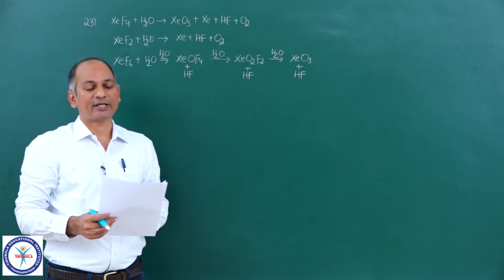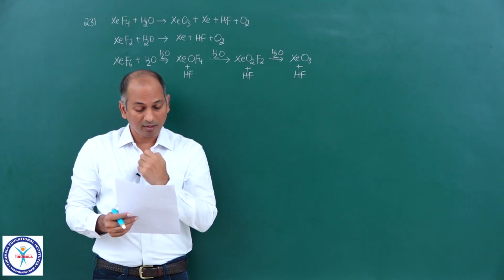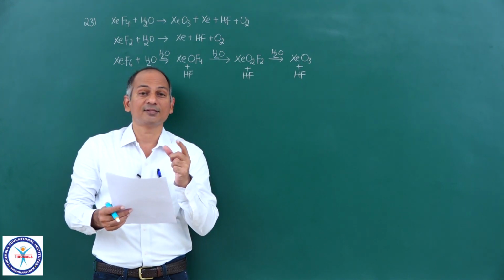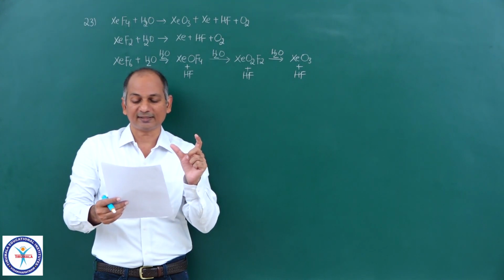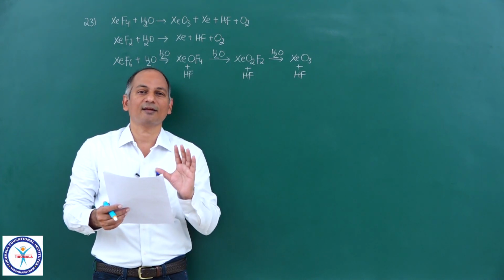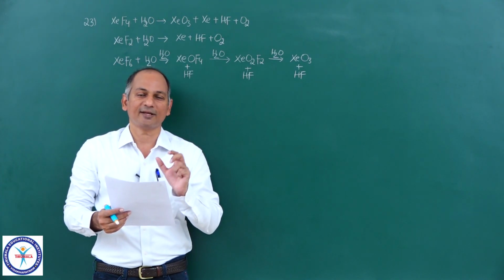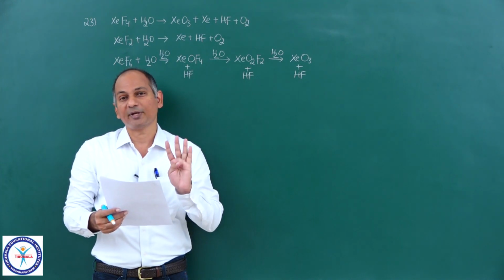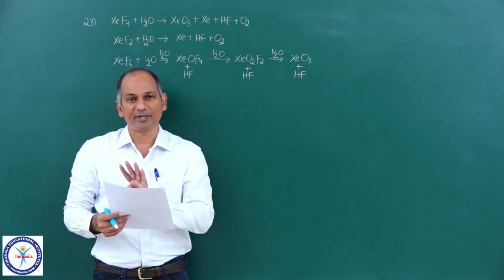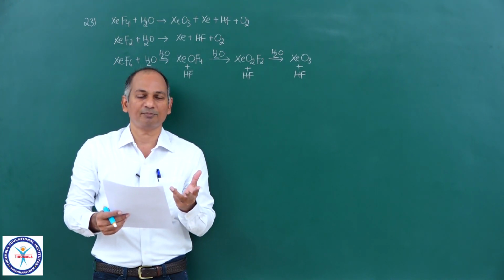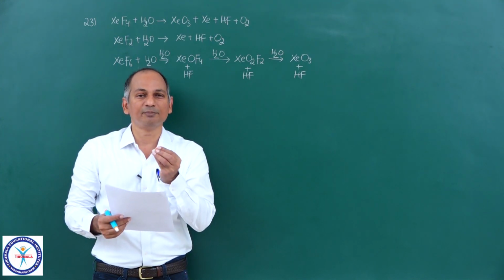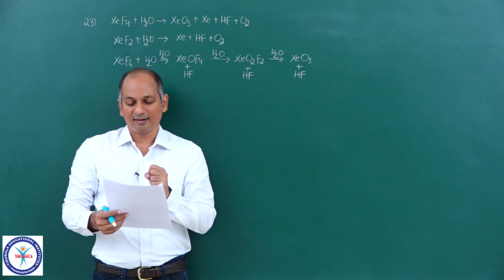Now let us come to the next question. You are given a complex, and he is saying the trans isomer of that given complex is Vaska's complex. That means the examiner himself is saying that the complex exhibits geometrical isomerism. If you see the coordination number, it is 4. So coordination number 4 and exhibiting geometrical isomerism means it must be a square planar complex. The examiner himself is saying that.